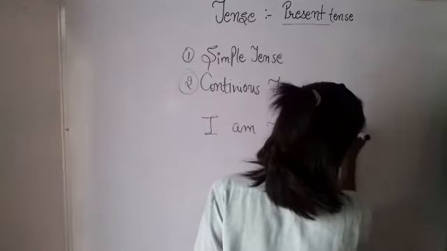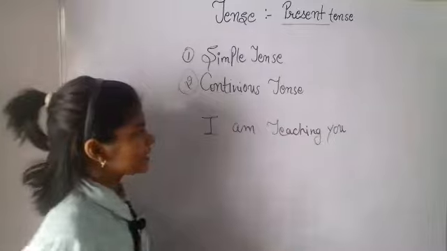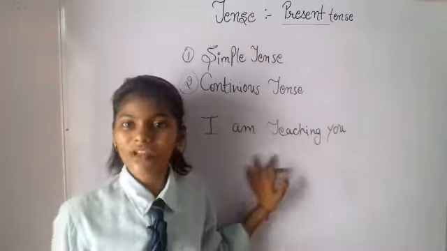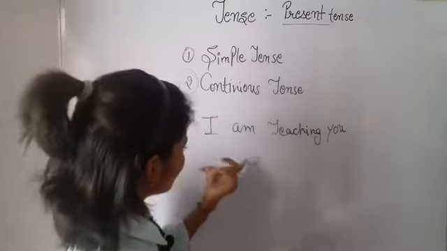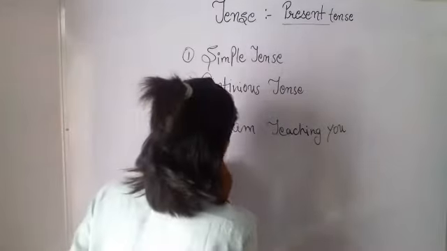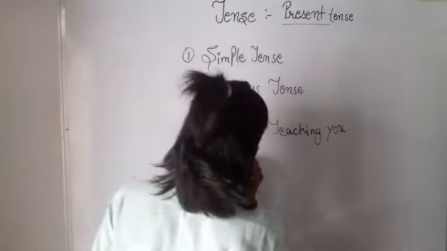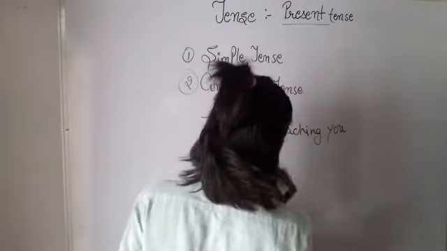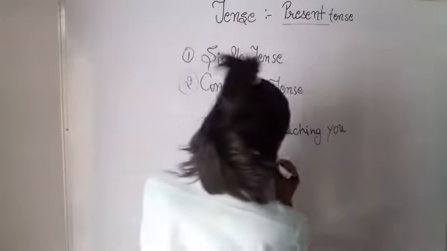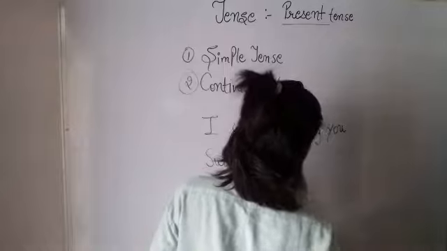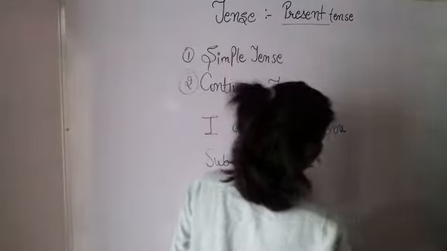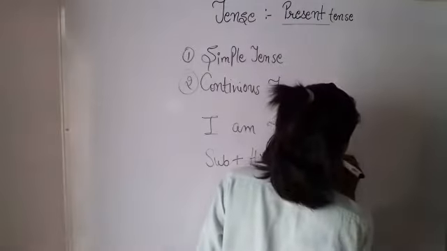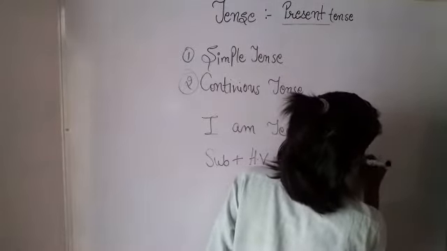I am teaching you. Before that, let's see the format, how the sentences of this will look. We have seen that first comes the subject, then the helping verb, HV, then the main verb, verb's first form plus ing, plus object.